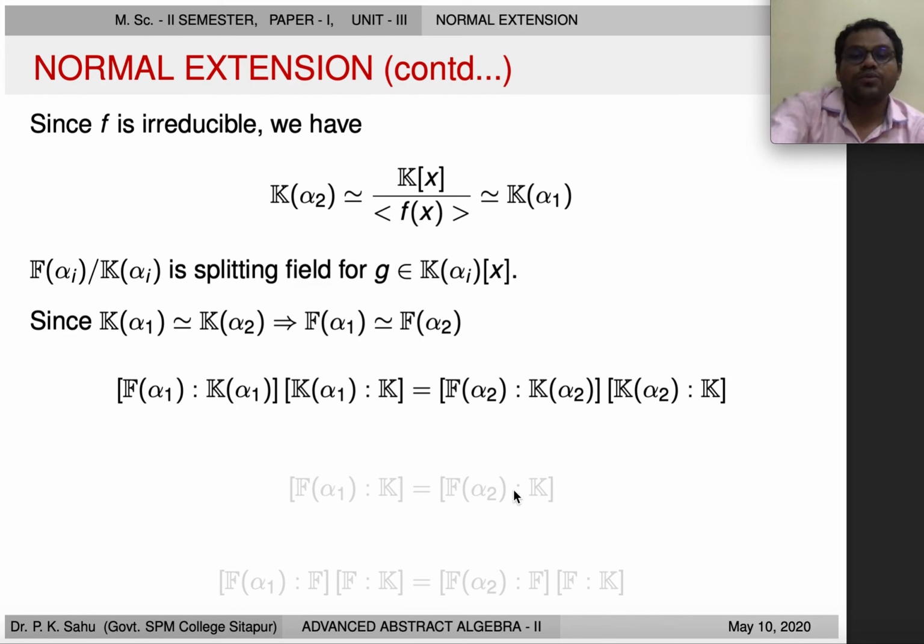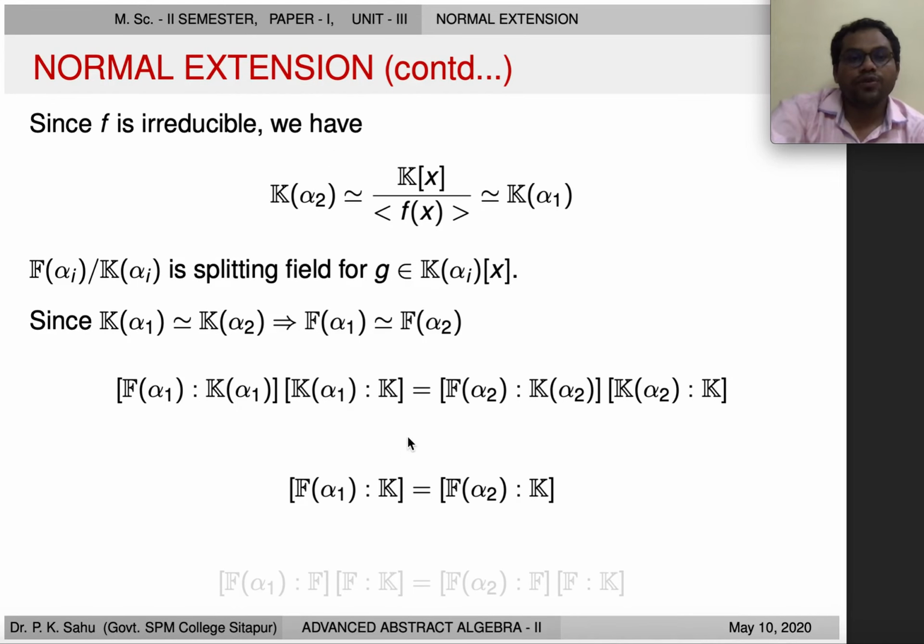So we have from the Tower law that the degree of M(α1) over K is equal to the degree of M(α2) over K.